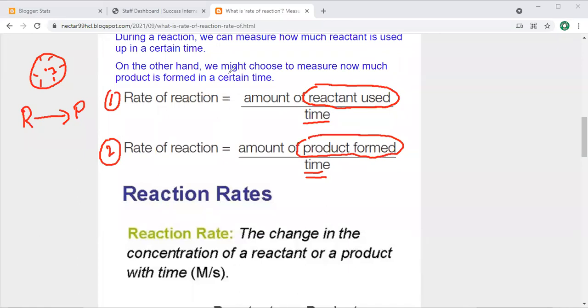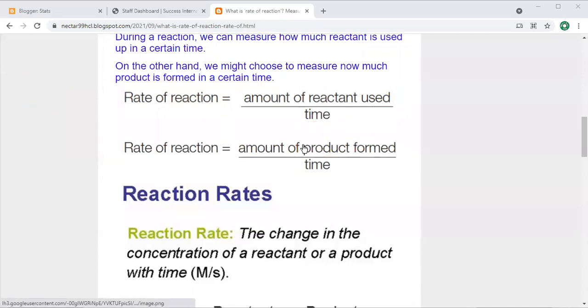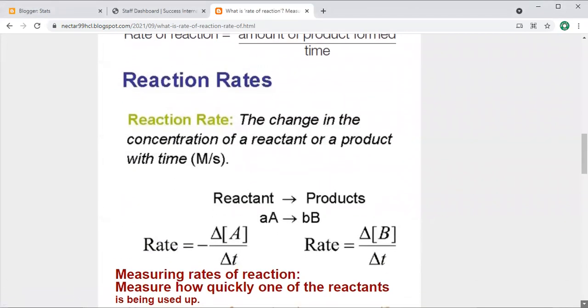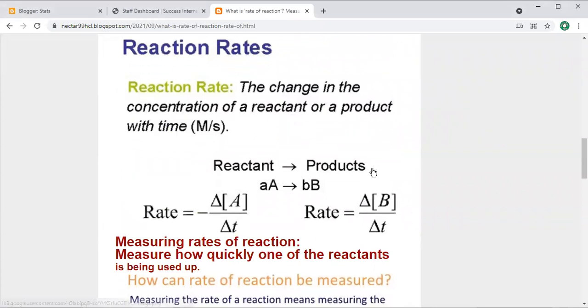Here you can see that this is going to tell us about the rate of reaction. So this rate means how much time is taken to convert a reactant into product. Here I also share the screen with you so you can easily understand the change in the concentration of reactants or products within time. So the reactants convert into product.